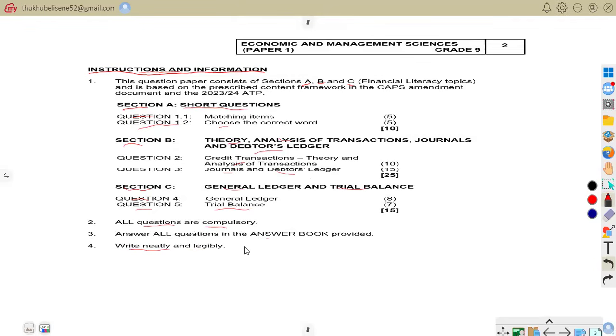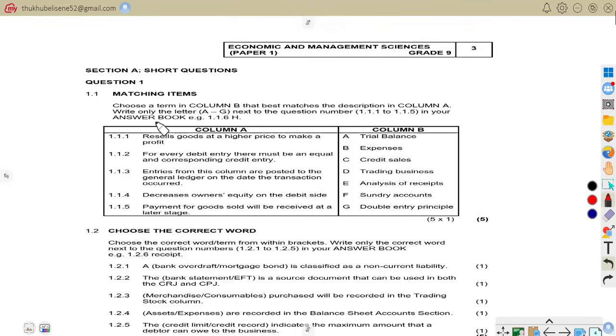Thank you. So let us now be on our section A, question 1, matching items. Here we are on section A, short questions. In 1.1, we are asked to choose a term in column B that best matches the description in column A. You write only the letter A to G next to the question number, that is 1.1.1 to 1.1.5, in your answer book.